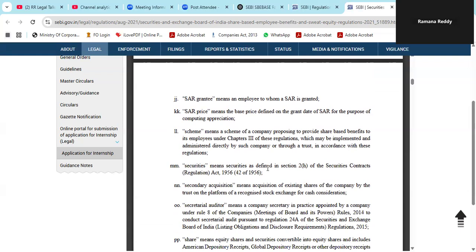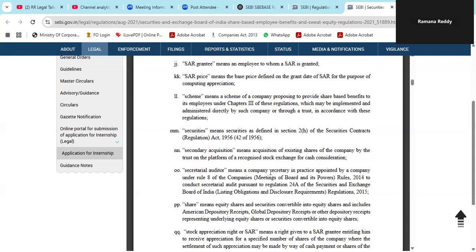So elaborately, these schemes will be discussed under Chapter 3, which may be implemented and administered directly by the company or through a trust. Securities means securities as defined under Section 2(h) of the Securities Contracts Regulation Act. Then secondary acquisition means acquisition of existing shares. If it's a listed company, then the trust will acquire existing shares. So this is called secondary acquisition.